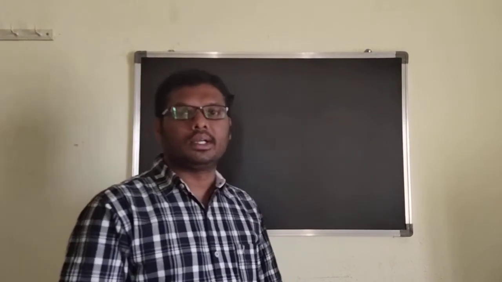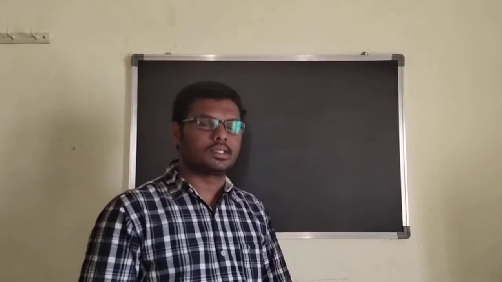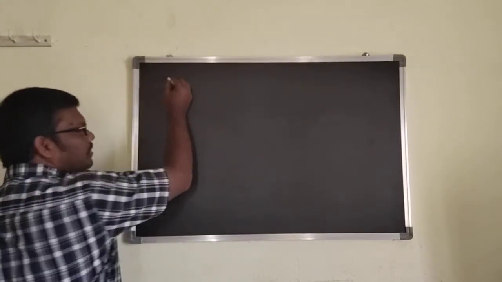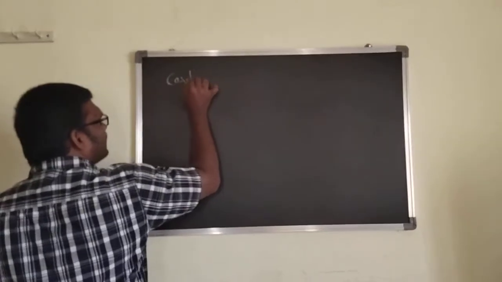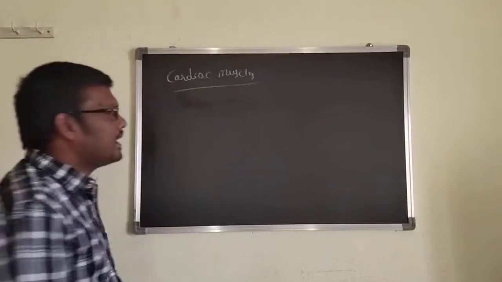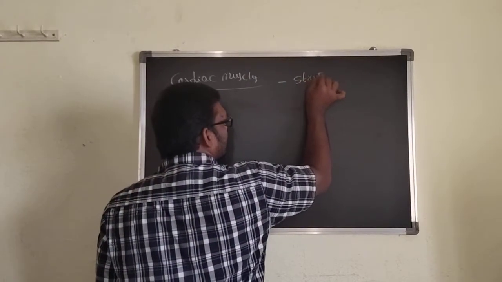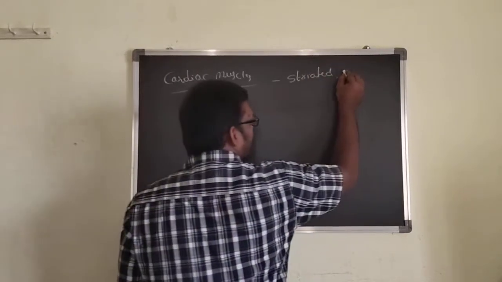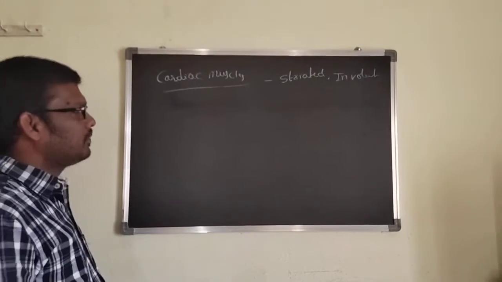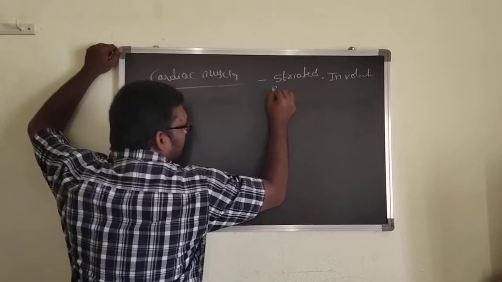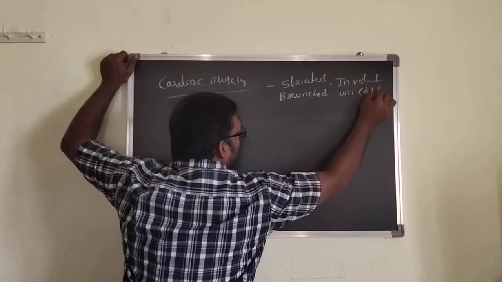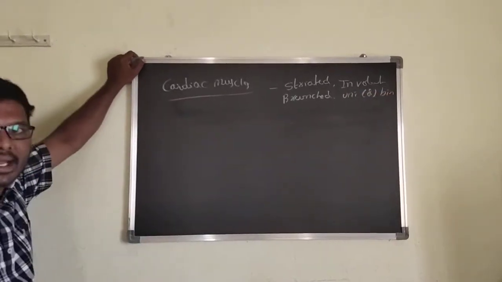Last class we discussed types of muscles, that is skeletal muscles, smooth muscles, and cardiac muscles. Some topic is left regarding the cardiac muscles. I already said the cardiac muscle is a striated one, and it is involuntary in nature, it is branched, and uni or binucleated. This is the condition regarding the cardiac muscles.